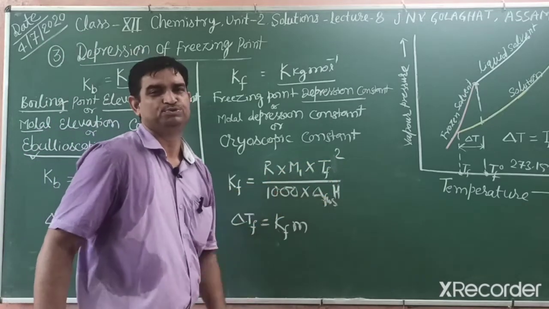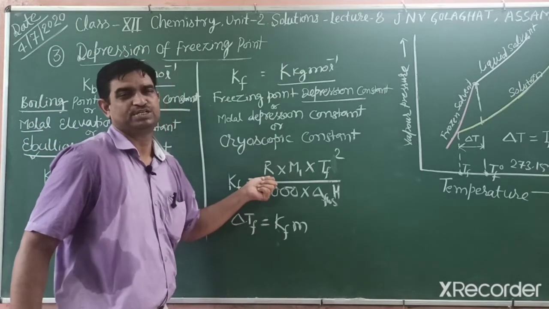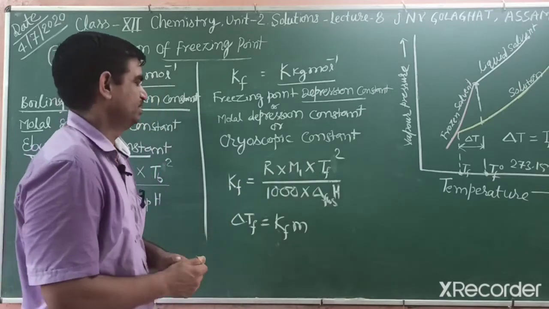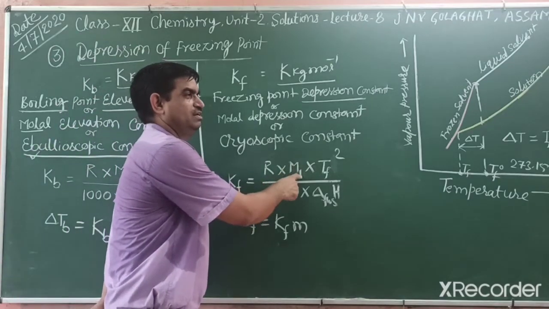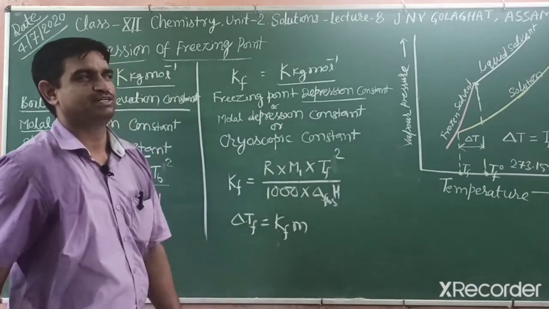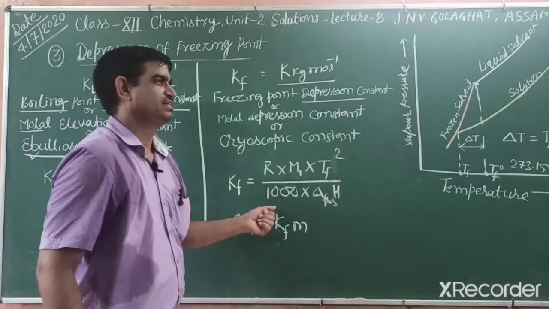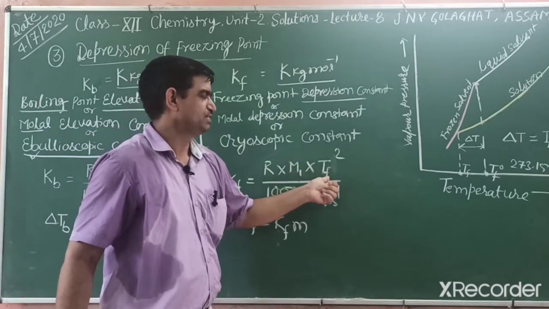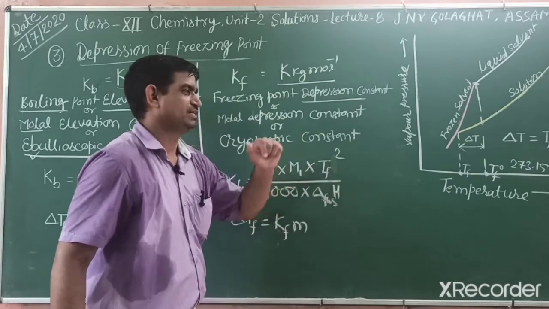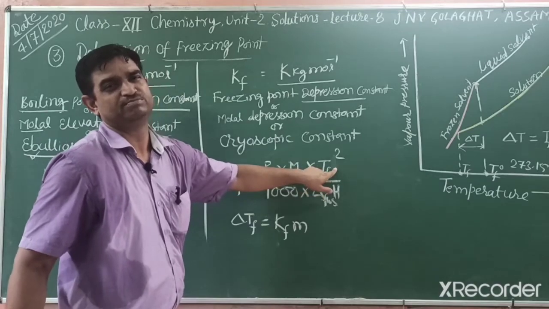into enthalpy of fusion. What is this? R is the universal gas constant, 8.314 Joule Kelvin mole inverse. M1 is the molar mass of the solvent; for example, water is 18, benzene is 78. Tf is the freezing point of that solvent, which is also fixed; for water it is 273.15 Kelvin, in the Kelvin scale.